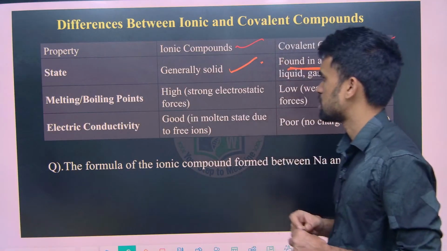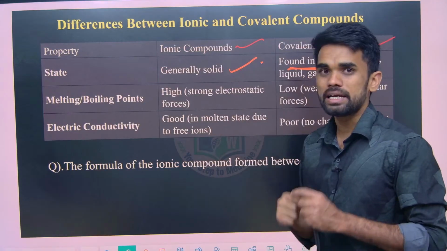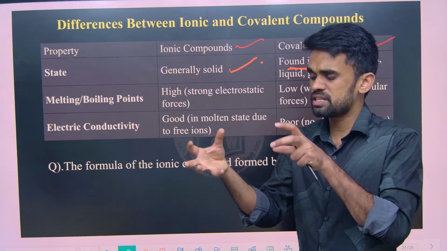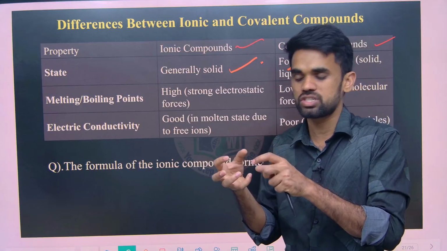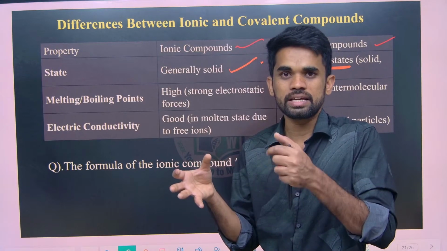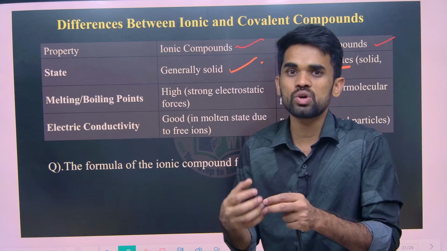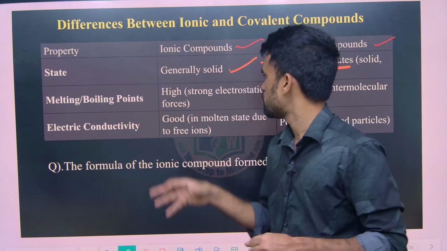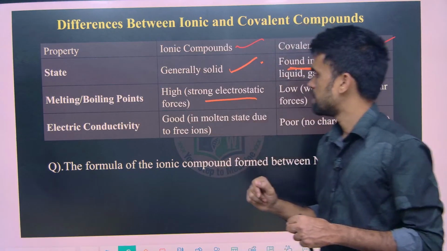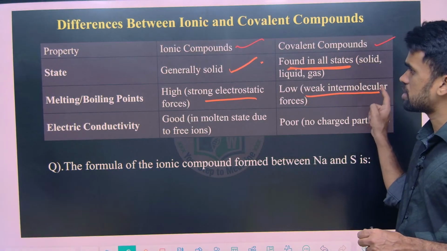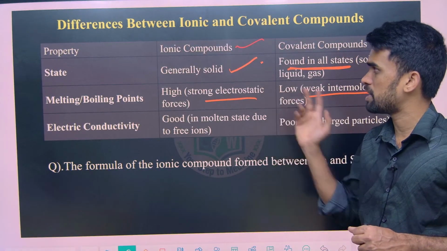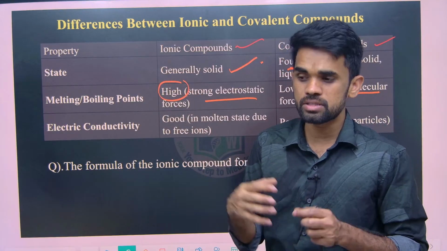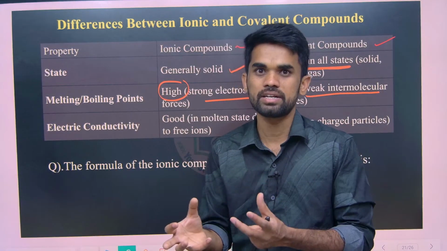Crystalline forms again. Melting and boiling points are higher for ionic compounds because there is a strong electrostatic force of attraction between oppositely charged ions like a cation and an anion. So that gives them a higher boiling point and higher melting point. Next, covalent compounds generally have lower melting points compared with ionic compounds. Once again, ionic compounds have high melting and boiling points due to the electrostatic force of attraction between the ions.